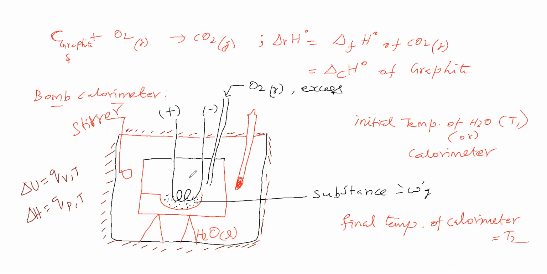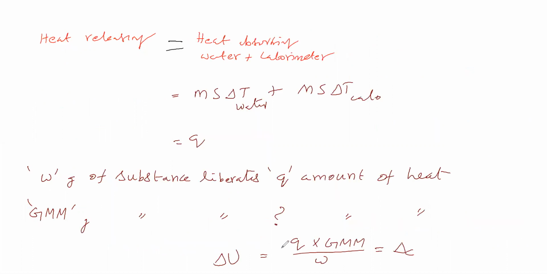Volume is constant because it is fixed, closed. Here we cannot say pressure is constant. So since volume is constant, the amount of heat involved in this process is called delta U, but not delta H. Therefore we can say delta U, or delta C U. That means internal energy of combustion. This is called internal energy of combustion, but not enthalpy of combustion. So now what we have to do is convert this internal energy of combustion into enthalpy of combustion.